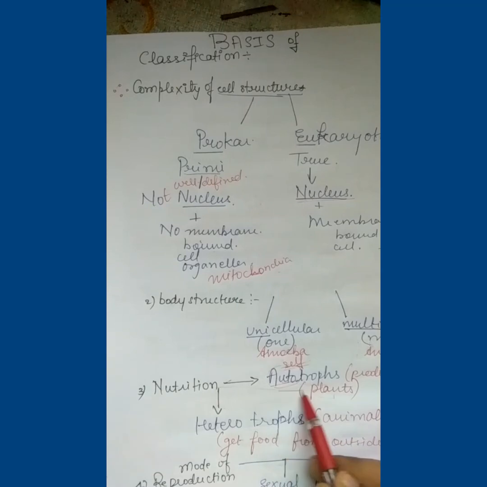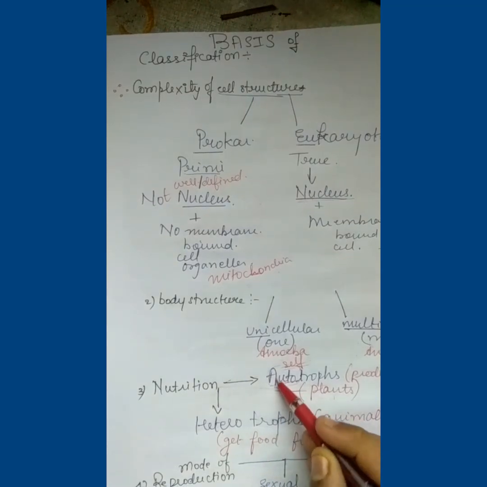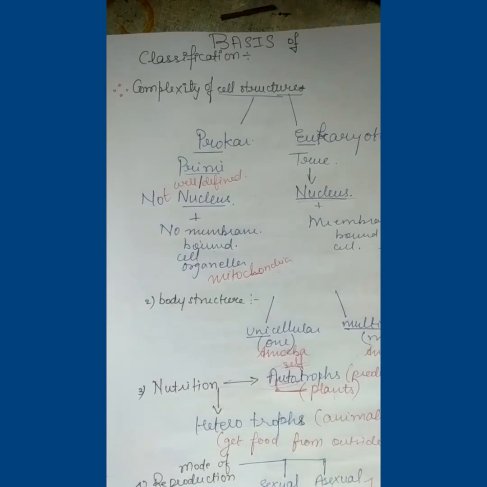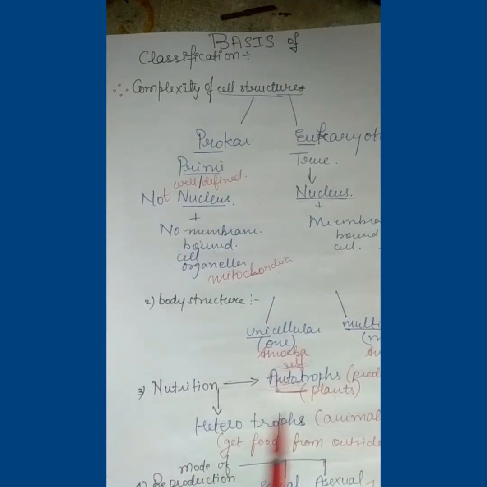You can easily remember it as AP, that is APJ Abdul Kalam, we know, so we can write it as AP. And we need to remember that if autotroph is plants, then heterotroph must be animals, opposite to it.